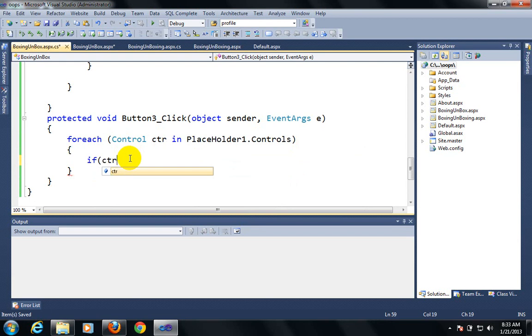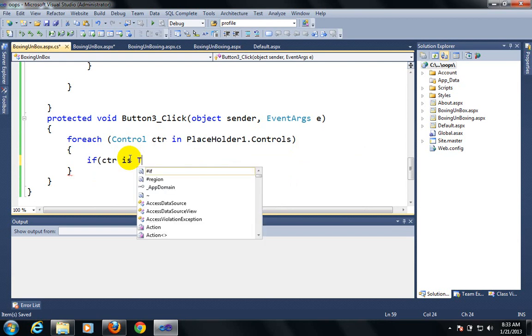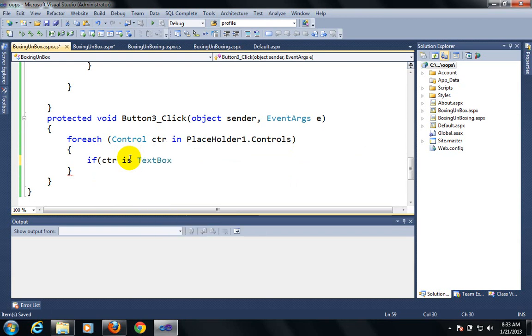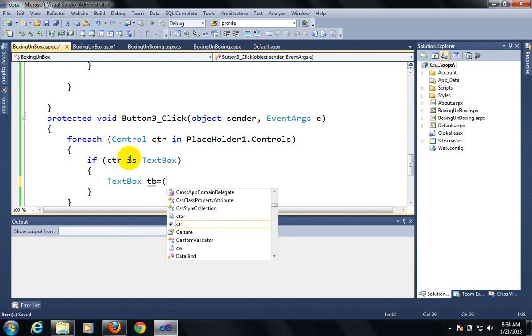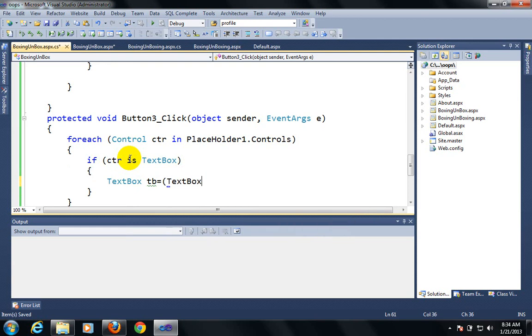If ctr is a text box, then I'm going to create a text box object, tv equals to ctr as TextBox, right? And tv.Text equals to an empty value.